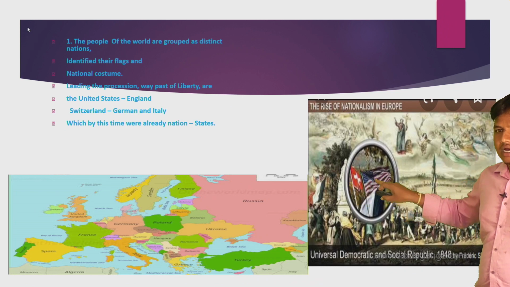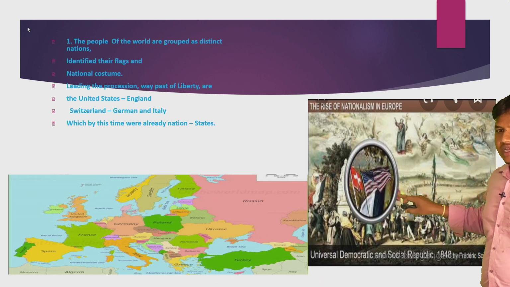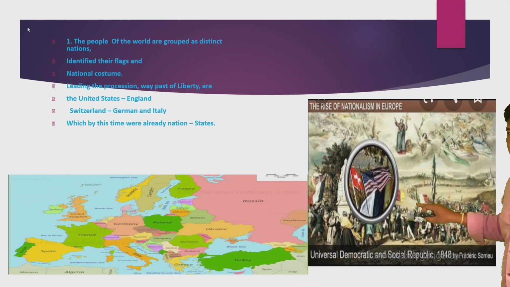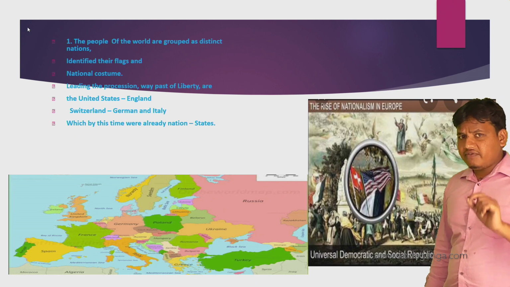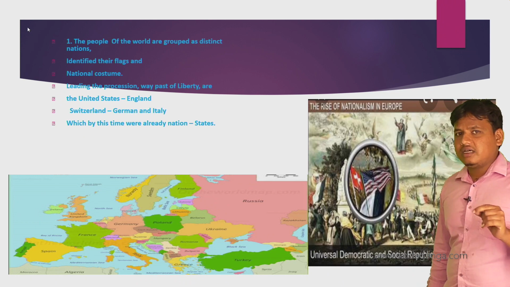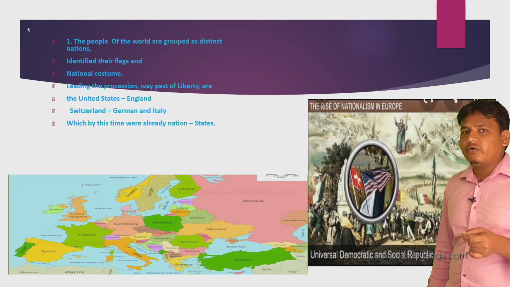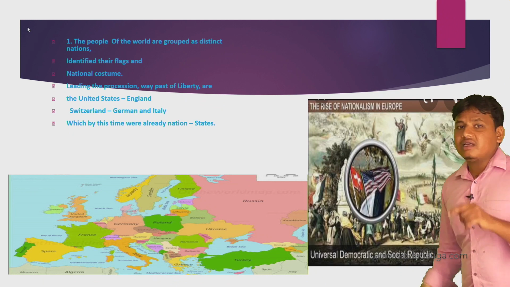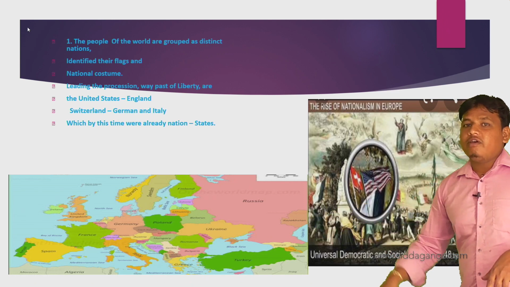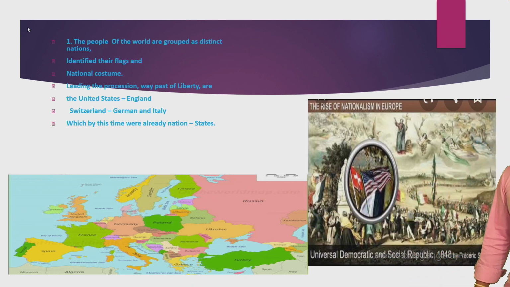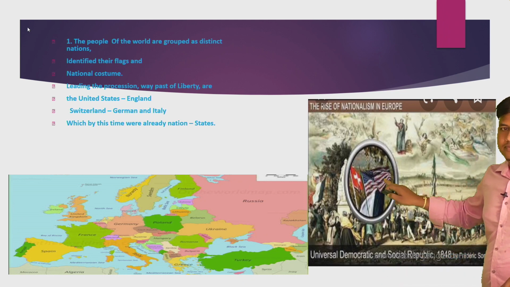Switzerland. Next one is America. Next one is France, followed by Germany, Ireland, Hong Kong, Italy. These are all the countries. They marched in a long train. They identified their flags, and this is the national costume. They wore their costume, leading the procession, crossing it, way ahead of liberty. The first nation is the United